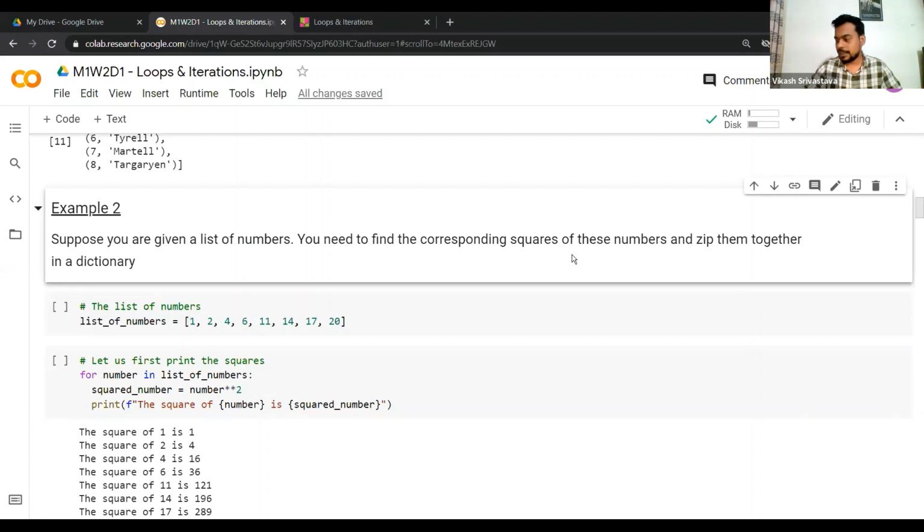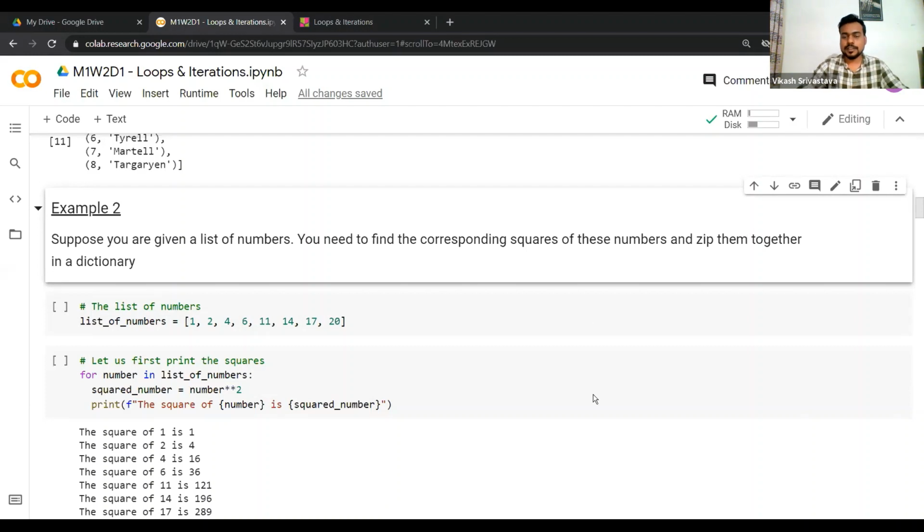So what does this mean? You need to find the corresponding squares of these numbers, store them in a list maybe, and then you can zip those lists together such that you come up with a dictionary. Each element of this dictionary will have a key corresponding to our original number, and the value will be the square of that number.